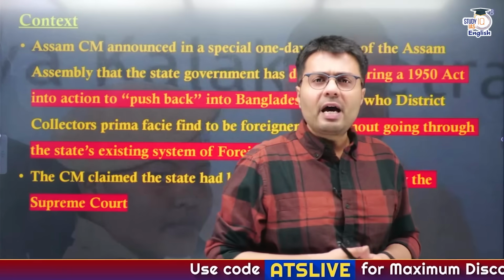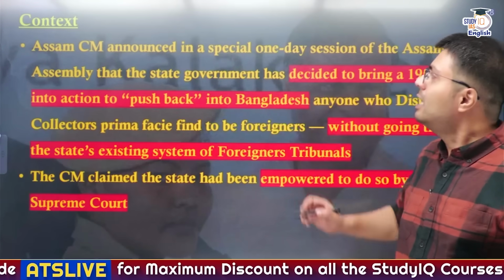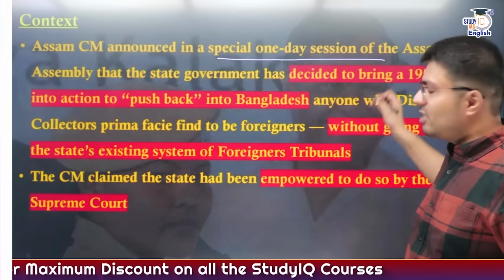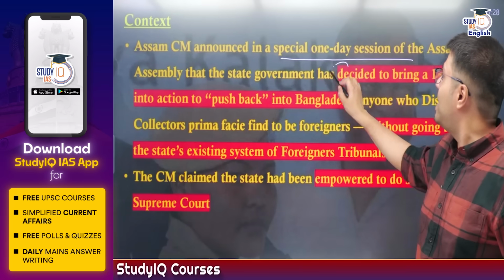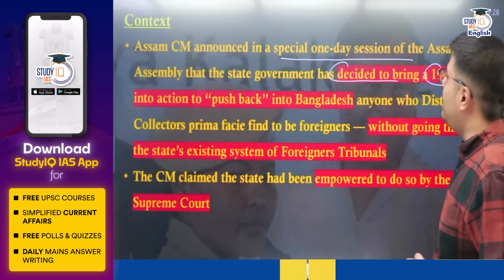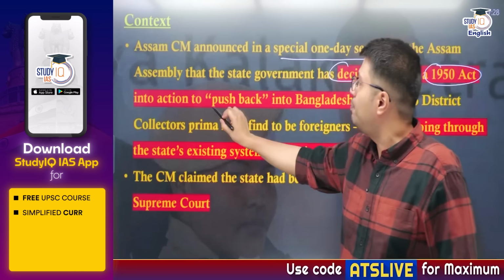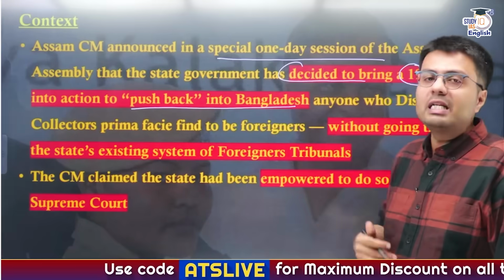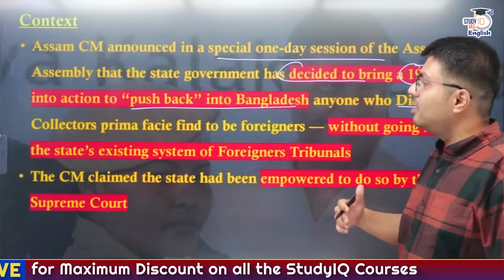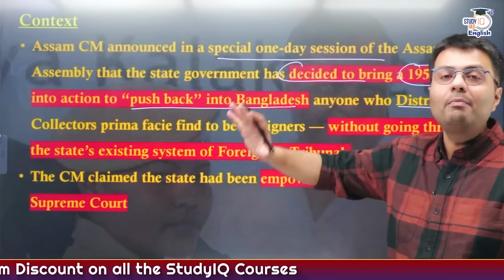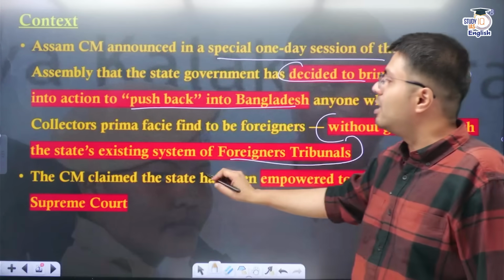First, let us understand why are we discussing this topic. Now, recently, Assam CM Mr. Himanta Biswa Sarma, he announced in a special one-day session of the Assam State Legislative Assembly that the state government of Assam has decided to bring a 1950 Act into action, which will allow the Assam government to push back immigrants back to their home countries like Bangladesh and Myanmar. And this will be done by district collectors who will find these foreigners and hold them as illegal immigrants without the need to go through foreigner tribunals.